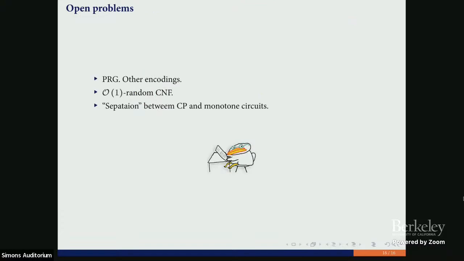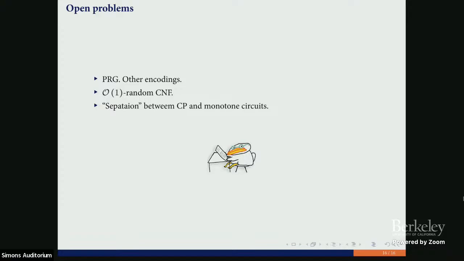Another question is pseudorandom generators for other encodings. It's not the only way to encode pseudorandom generators, and encodings are really different with different properties. In particular, for some encodings, we can prove a lower bound for constant depth Frege. For some encodings, resolution is the best we can do.